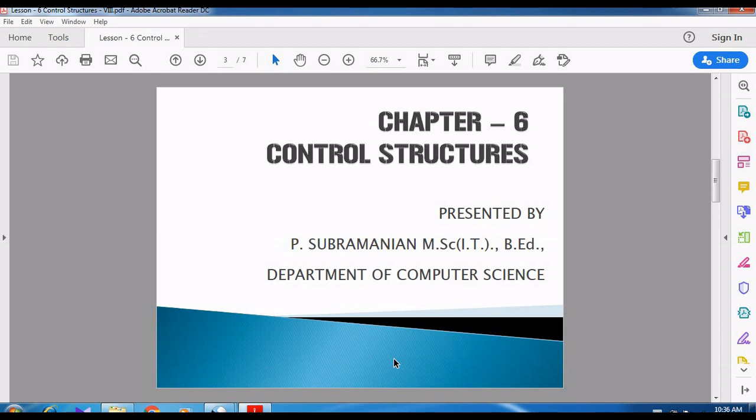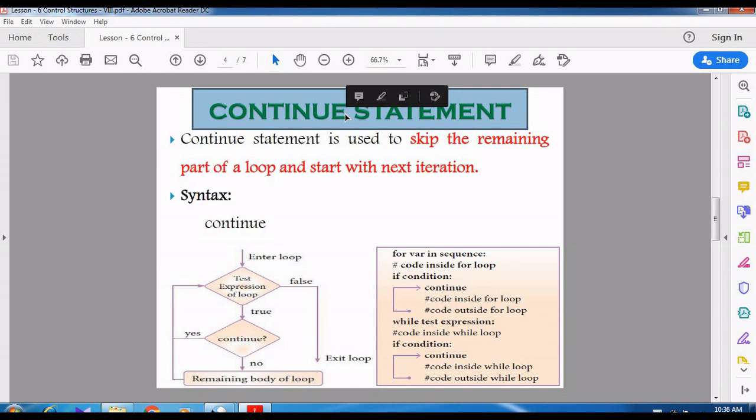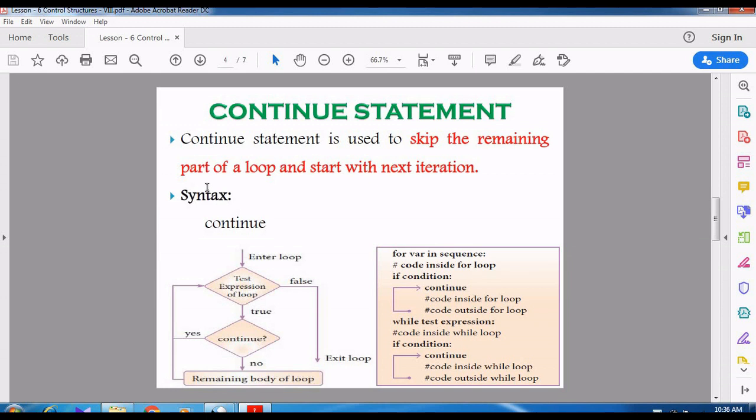So today we are going to discuss Chapter 6, control structures. Now we are going to discuss the topic continue statement. Last class itself we have studied about the break statement. So now we are going to study about the continue statement. Continue statement is used to skip the remaining part of the loop and start with the next iteration.